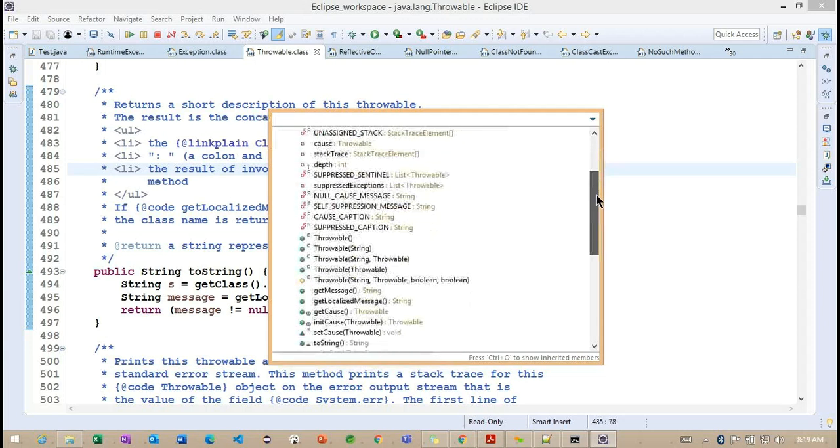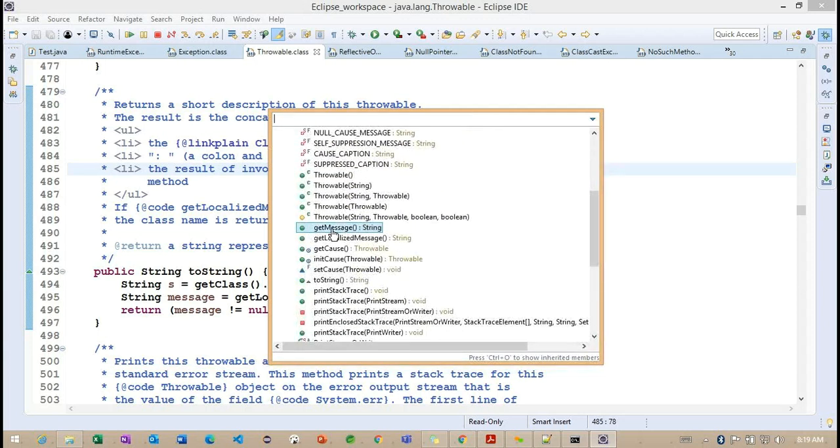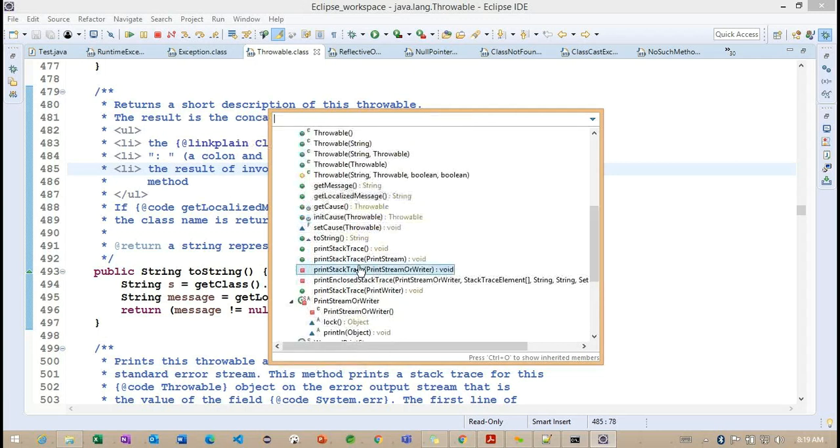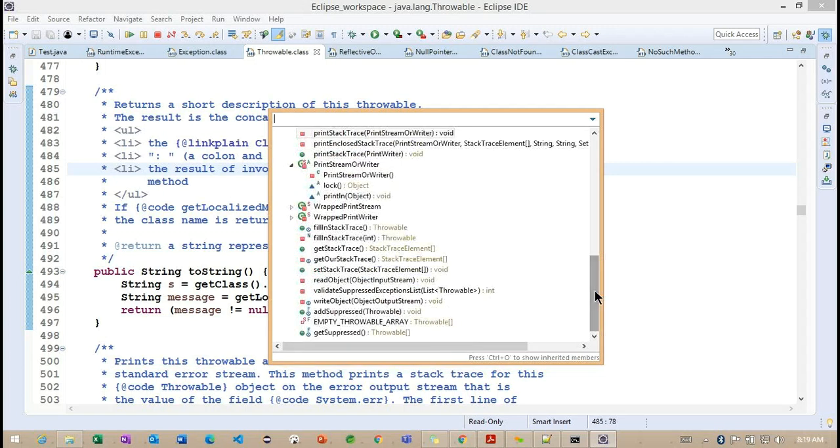Same way we have different methods here: getMessage, getClass, getLocalizedMessage. These are the different methods here. You can see we have a private method, which has a red color. A public method has a green color, and the protected method, which we already identified, has a different color here. This is the way we can easily understand how each class is implemented internally.